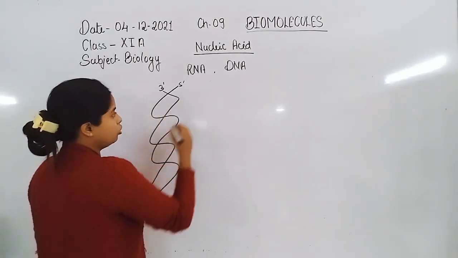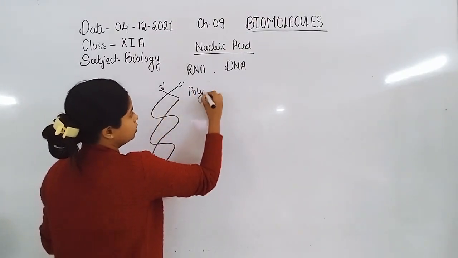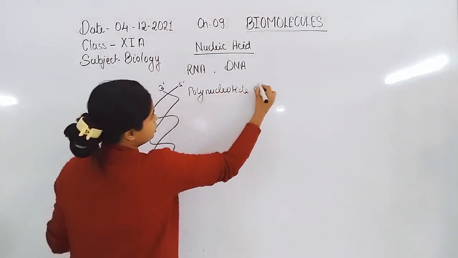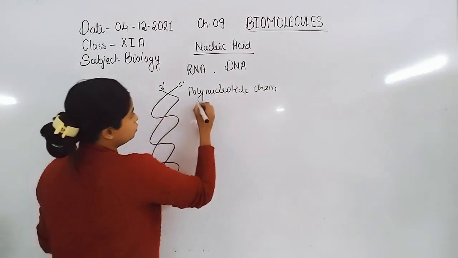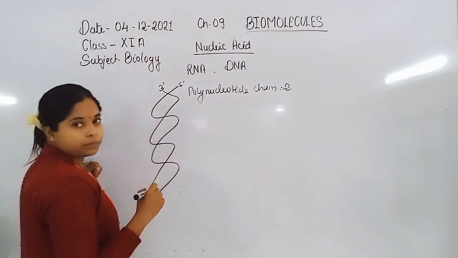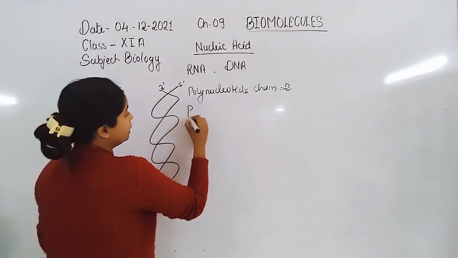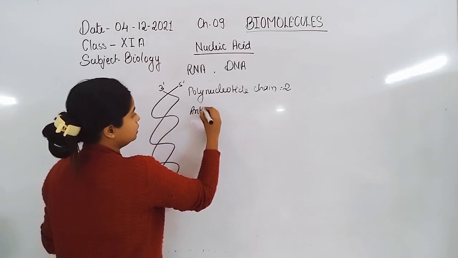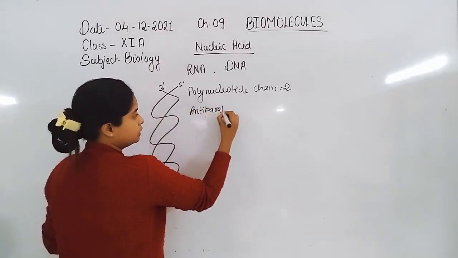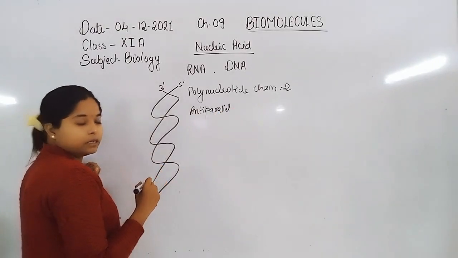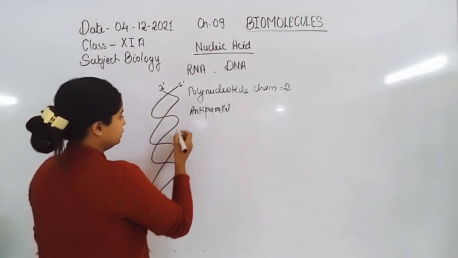This is the property of the polynucleotide chain. How many chains are present in DNA? Two polynucleotide chains are present in DNA, and both are anti-parallel in direction.